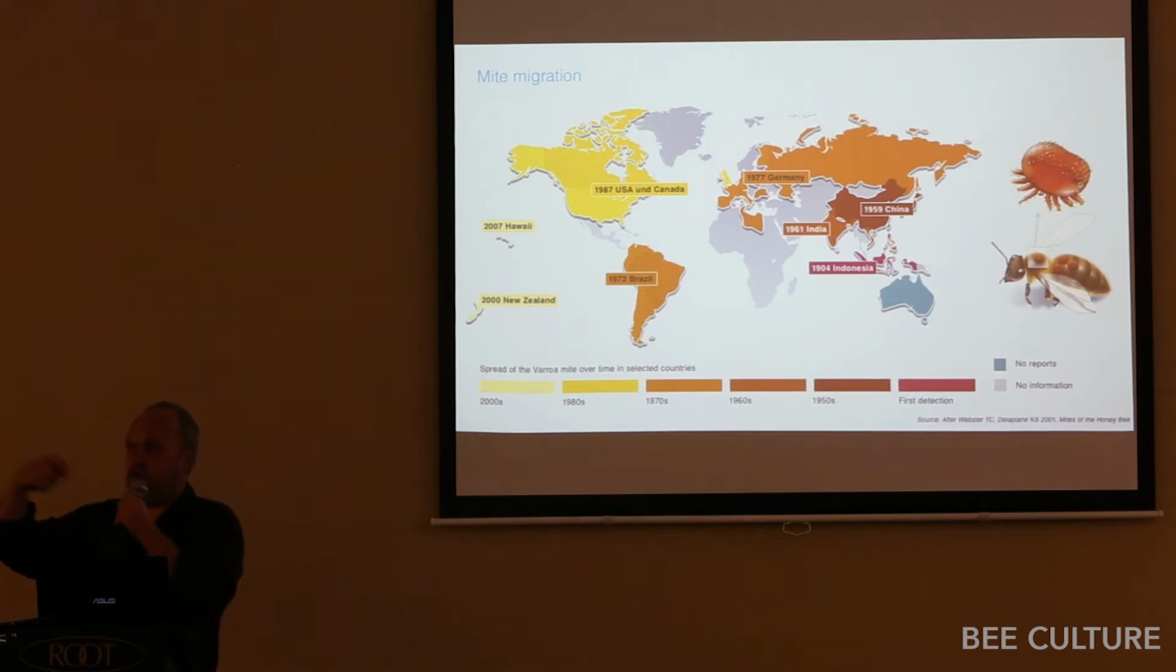So the Russians brought them over to Germany, and then it spread throughout Europe. Then we've had introductions into Brazil, and in the 80s we saw the introduction into the US and Canada, Hawaii in 2007, so in the near past, and New Zealand in 2000. And so we can see that it spread internationally because of human trade.